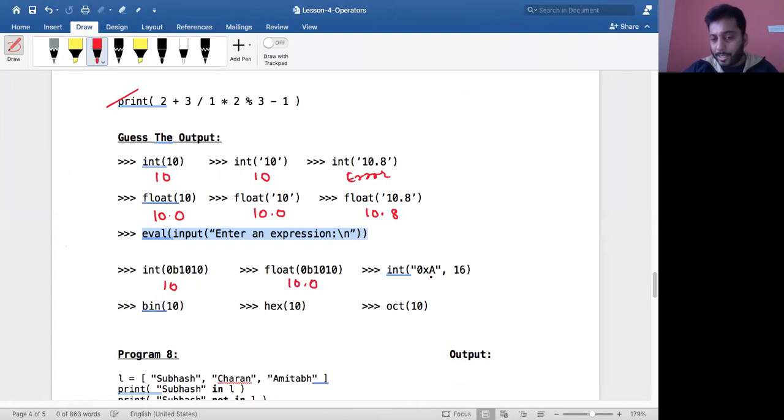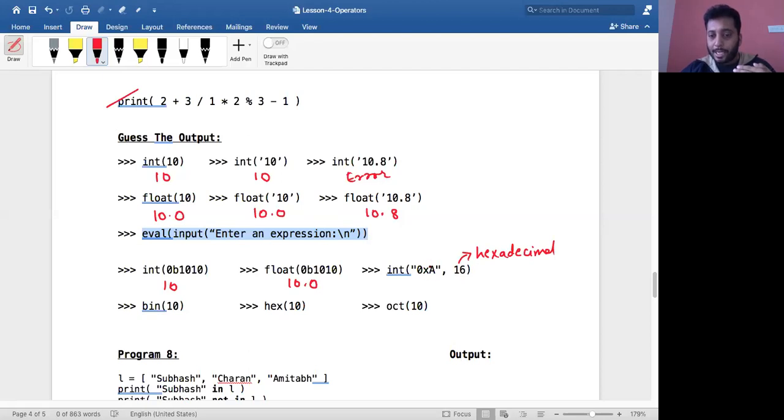This is basically int taking two parameters. It is a string, and I am saying what is contained in the string. I'm saying 16, which means I'm saying this is a hexadecimal number. So whatever is there in the string is a hexadecimal number. So it understands, okay, I'm trying to convert the string into a decimal number, but the string contains a hexadecimal number.